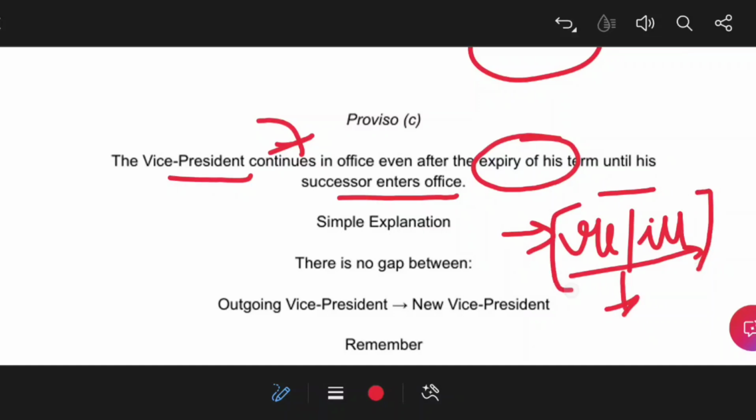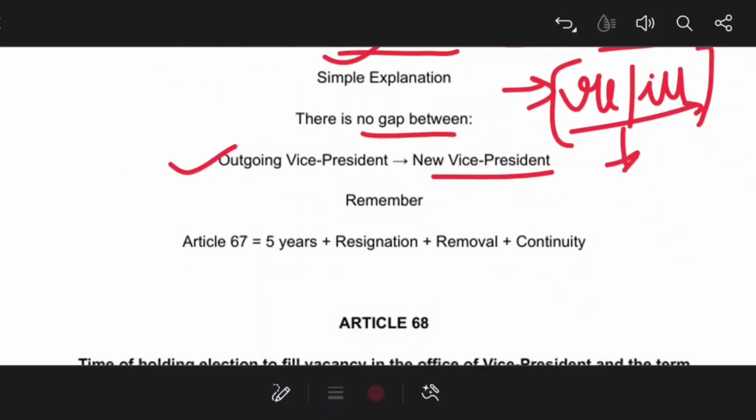Now, within 6 months, election should be held. That is the case when a vacancy arises due to resignation or some other reason. But if it is the end of the term, then before the term ends, election should be held. It is also true in the case of the president. Suppose a new candidate emerges victorious for the office of vice president. Until that person assumes office, the old vice president will not vacate the office. They will continue to remain in office until the successor enters. So there is no gap between the outgoing and the new vice president. That is the simple meaning.